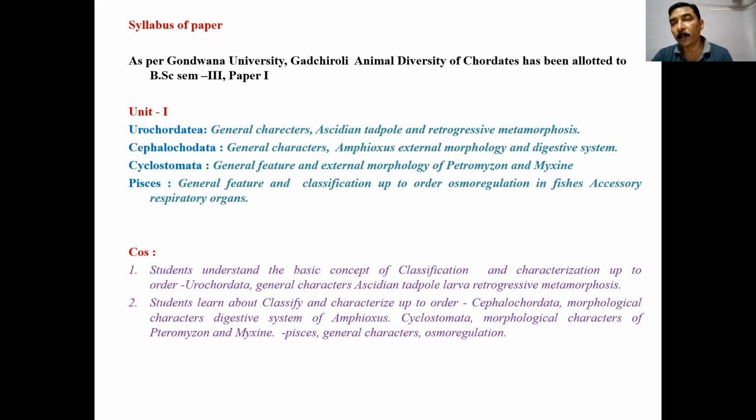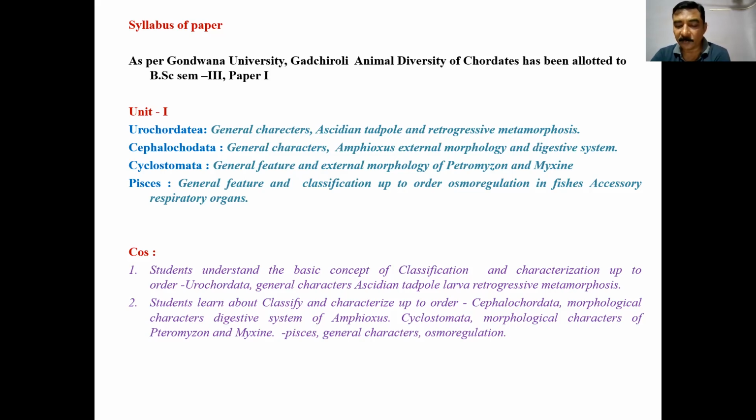Particularly Petromyzon migrate from seawater to freshwater for spawning, for mating purposes, and are commonly called sea lamprey. The life cycle includes two quite different phases. The larva is called an ammocoete larva in freshwater. After the mating, the male and the female die, and the larva develops as an ammocoete larva, and they return to their original place in the sea where the parents were living.